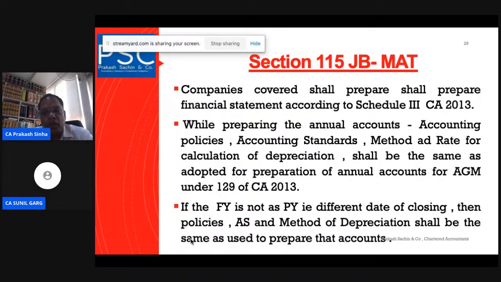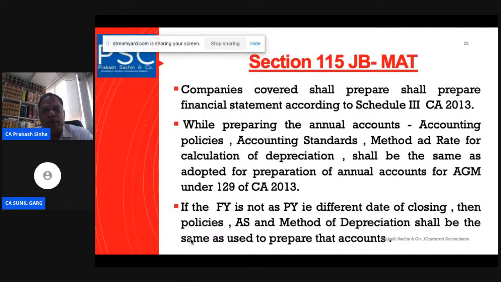Now, the starting point is that the company covered shall prepare the balance sheet and financial statement according to Schedule 3 of the Companies Act 2013. Based on Schedule 3, we have to prepare the books of account and annual financial statement, which we generally do for every company, following the Companies Act here. In some cases, we have to follow Ind AS. So there is a special section on how to calculate the book profit where Ind AS has been followed.